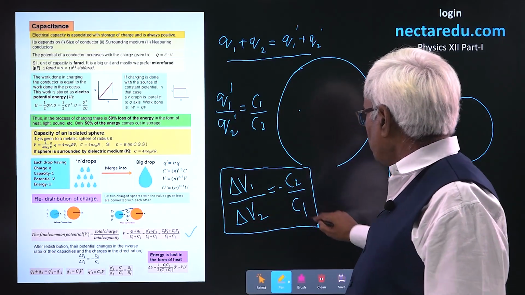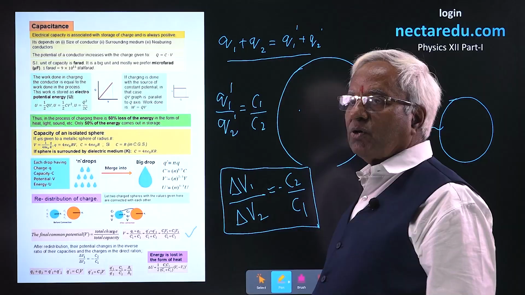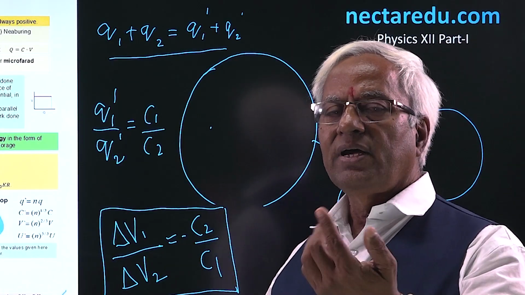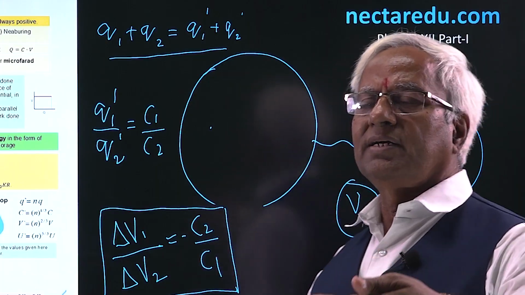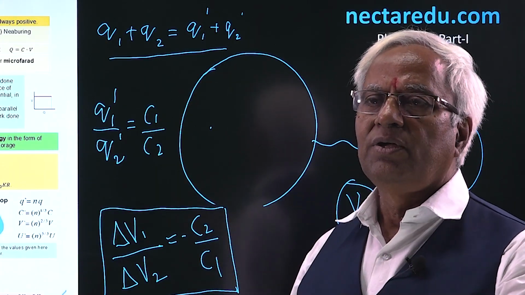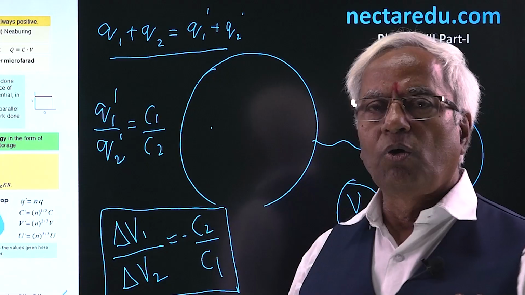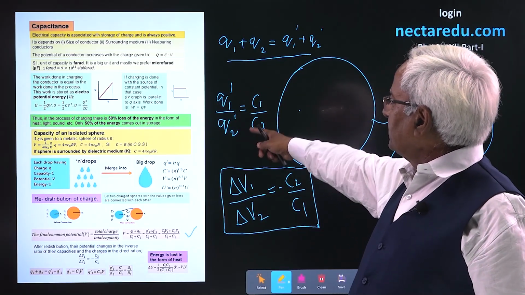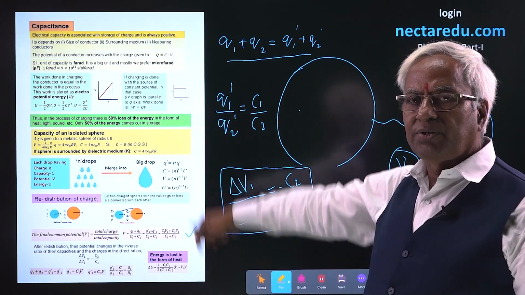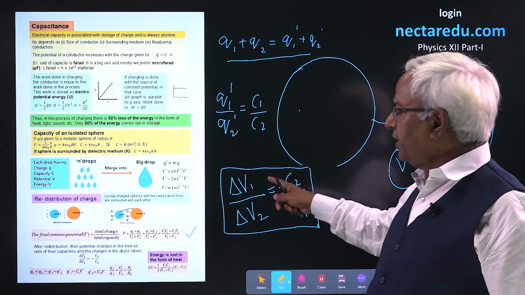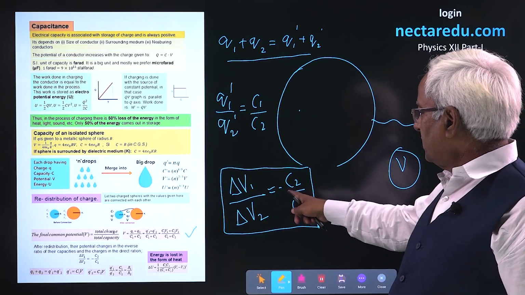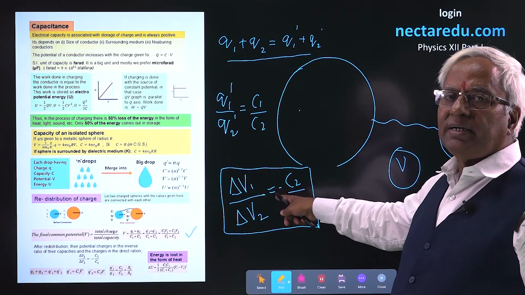Why have I introduced the minus sign here? Because once the potential of one conductor increases, the potential of the other conductor is bound to decrease, only then can they have common potential. So, when you talk of the ratio of charges, it is plus C1 by C2. When you talk of the ratio of change in potential in the conductors, it's going to be minus, indicating that they change oppositely.